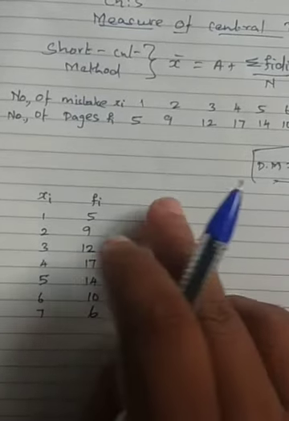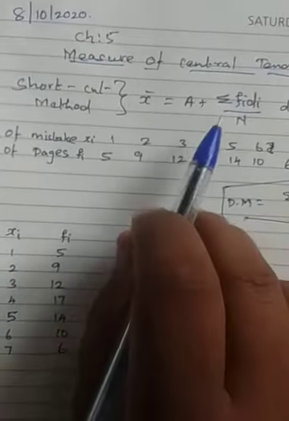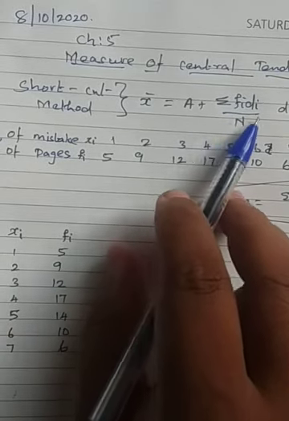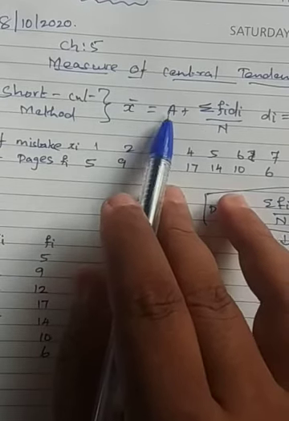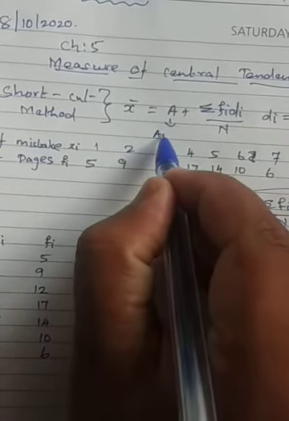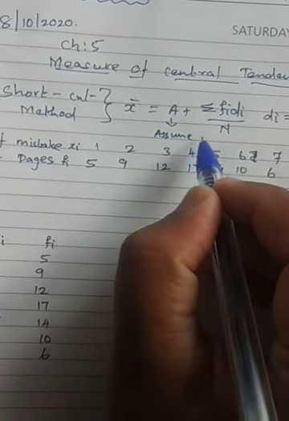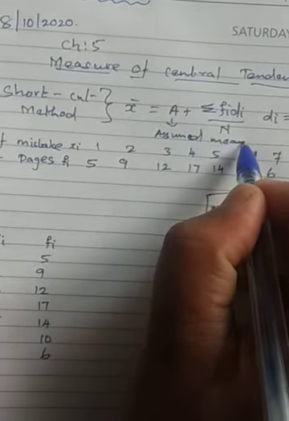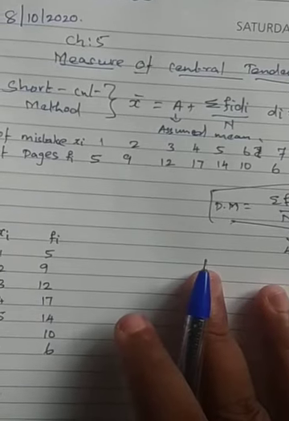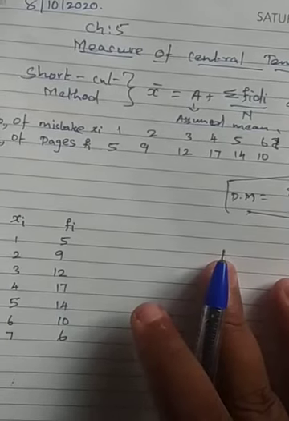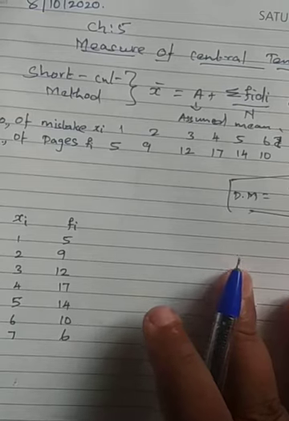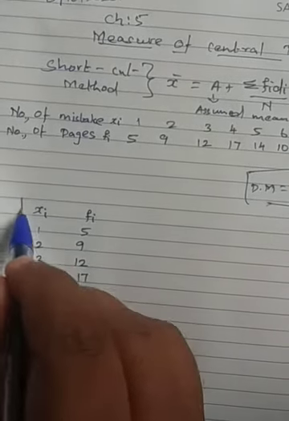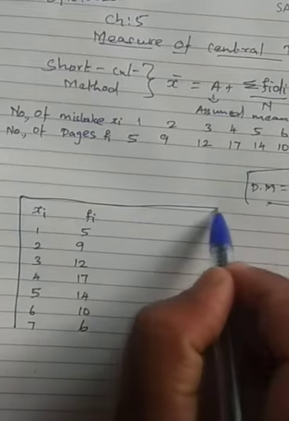Now what will the next column be? We need to see the formula. The formula is fi into di, a plus that. So a we need to assume; a is nothing but the assumed mean. We have to take an assumed mean, any mean we need to take on xi, that is very important here. So that is the first thing we are going to do.